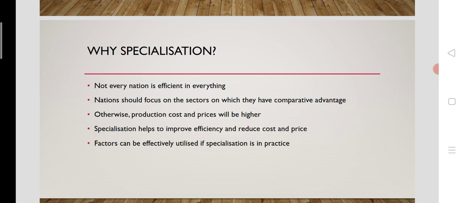Specialization will help the nation to produce the commodities at lower cost. That means economic efficiency is obtained when nations specialize in certain commodities on which they have the comparative advantage. Otherwise, the production cost will increase, commodity prices will increase, so economic efficiency will not be ensured. That is the reason for the argument that nations should specialize.